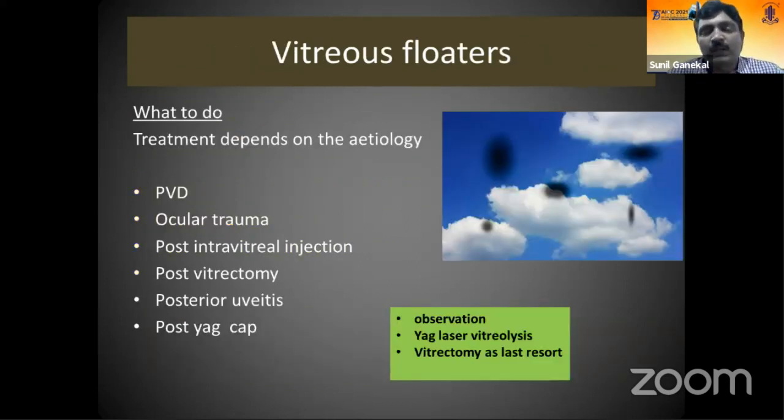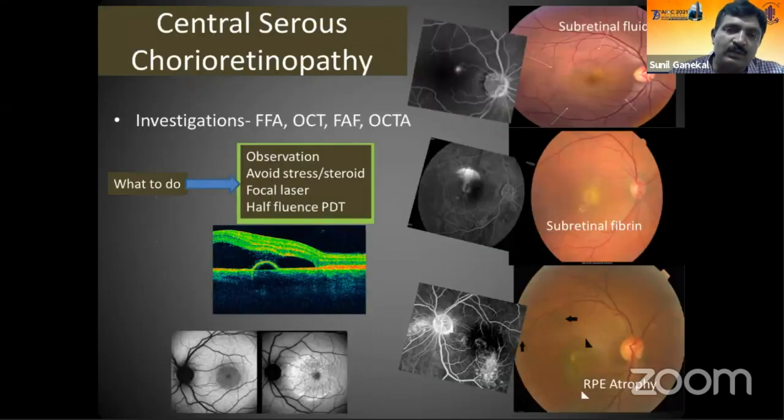As a previous speaker told about the vitreous floaters, I will not go into the details of this. Vitreous floaters are one of the commonest causes for the black patch in the center of the eye. Most often, you don't require any intervention; it just needs observation. Rarely, you can try a YAG laser vitreolysis if it is an anterior vitreous. If dense vitreous opacities are there, probably optical vitrectomy needs to be considered.